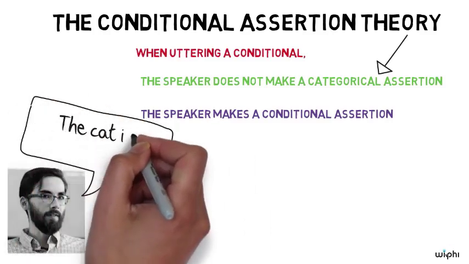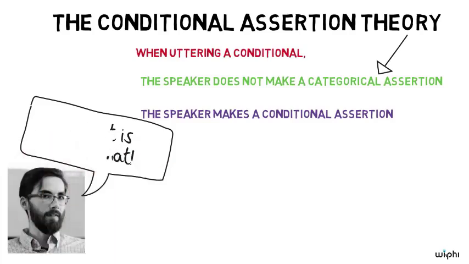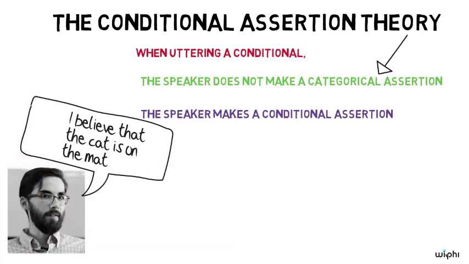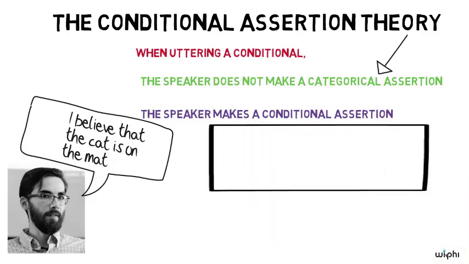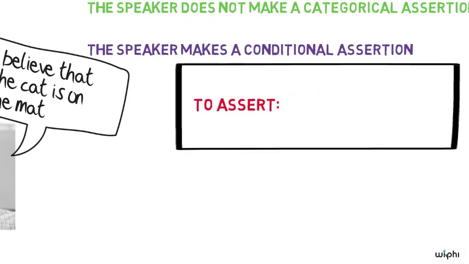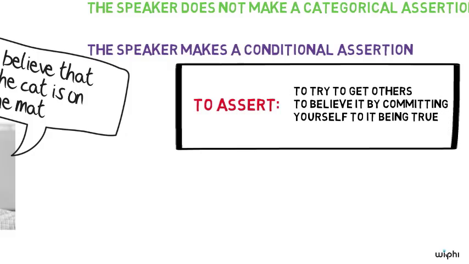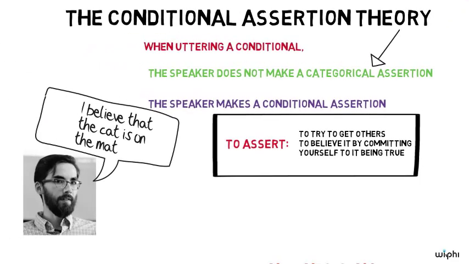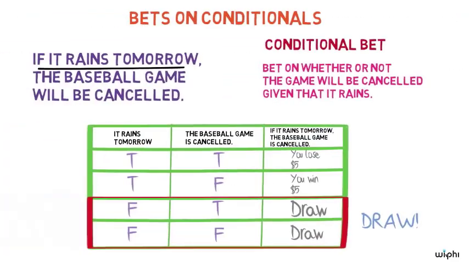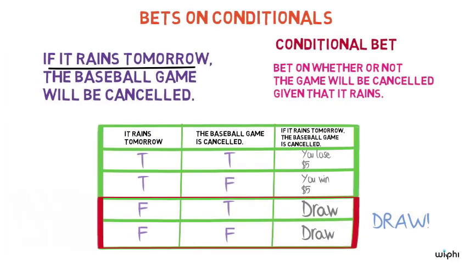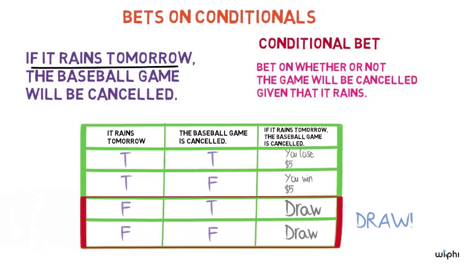When I assert to you that the cat is on the mat, I express that I believe that the cat is on the mat, and I try to get you to share that belief. Another way to think of it is that, in asserting this, I commit myself to it being true that the cat is on the mat. We could put it this way: to assert something is to try to get others to believe it by committing yourself to its being true. To understand what a conditional assertion is, it's helpful to keep in mind the difference between categorical and conditional bets here. An assertion is like a bet in many ways.